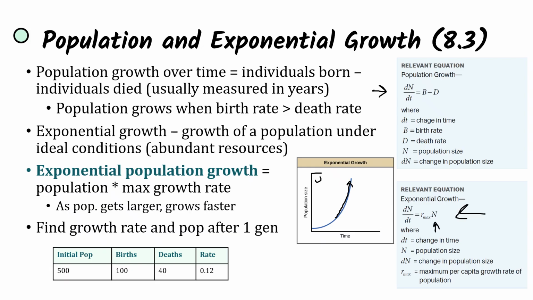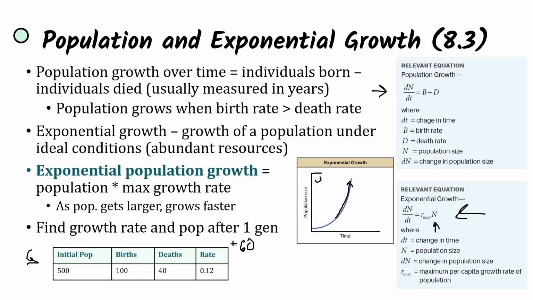So if we want to find the growth rate and the population after one generation, and our initial population is 500 individuals, we have 100 births and 40 deaths, and the rate is going to be 0.12, we can use these equations in order to find population growth. So first, if we just think about it logically, after one generation, if we have 100 births and 40 deaths, that means that there are going to be 60 overall increase. So there's going to be an increase of overall 60 individuals in the population.